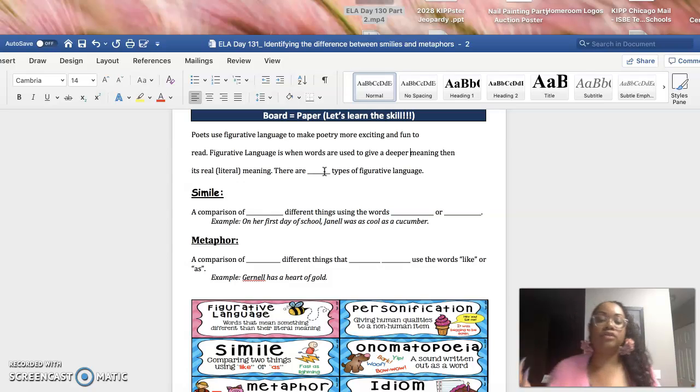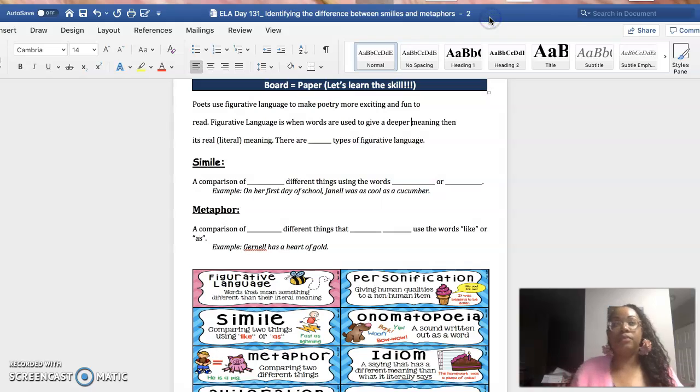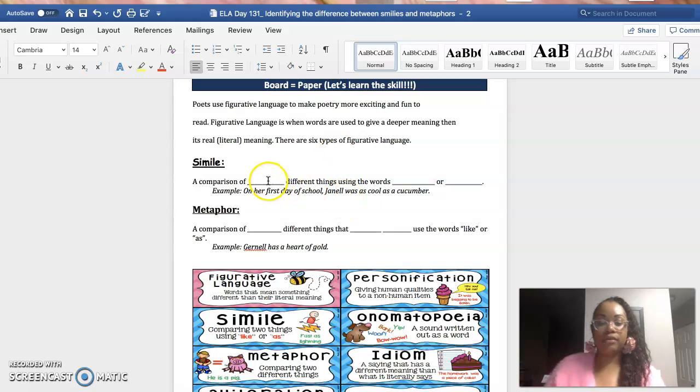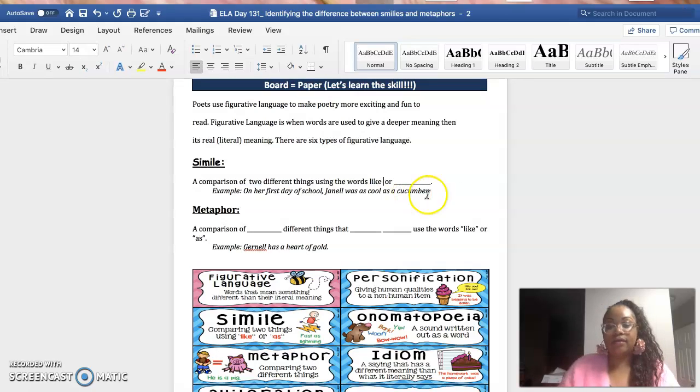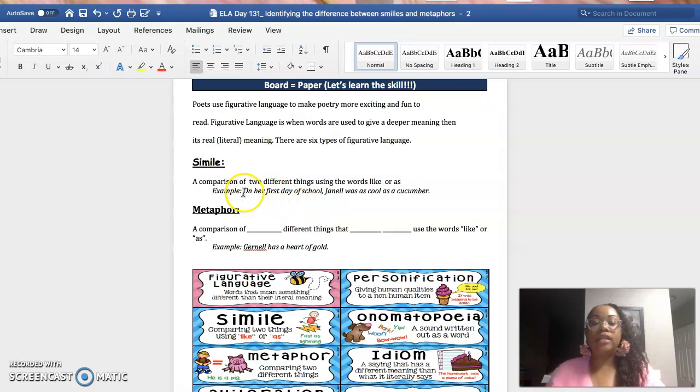So literal basically means real. So poets are going to use figurative language to make the poems more exciting, or the poetry more exciting, right? We don't want to just read boring poems. So there are 6 types of figurative language. Now, the first 2 types of figurative language are similes and metaphors, and that's what we're going to go over today. A simile is a comparison of 2 different things using the words like or as.